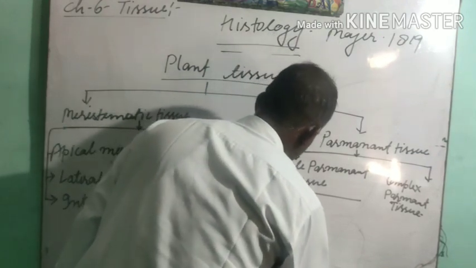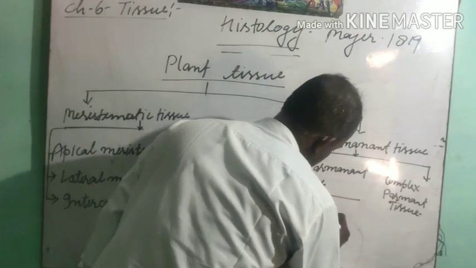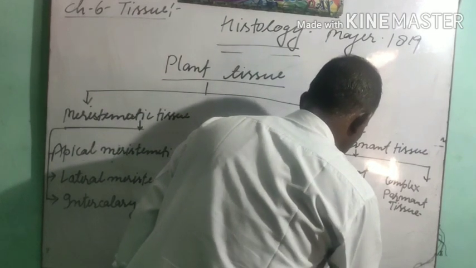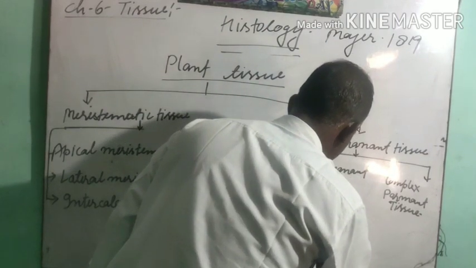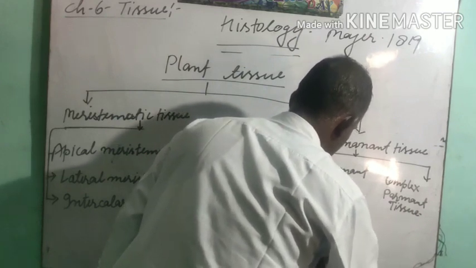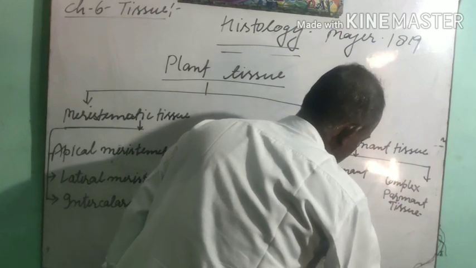The second one is collenchyma, and the third one is sclerenchyma.